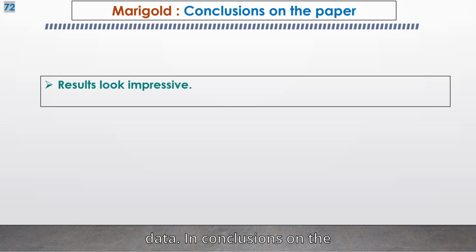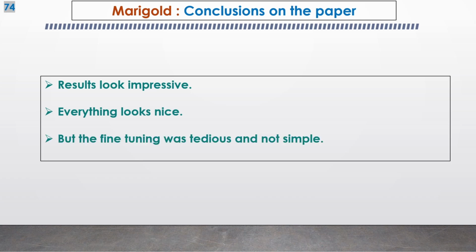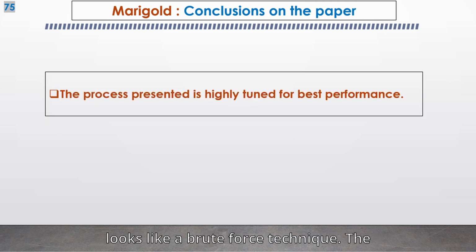In conclusions on the paper, when you read it, the results look impressive. Everything looks nice, but when you understand the paper, you see that this is a model that was chosen after trying many methods for several weeks or maybe many months. So it really looks like a brute force technique.